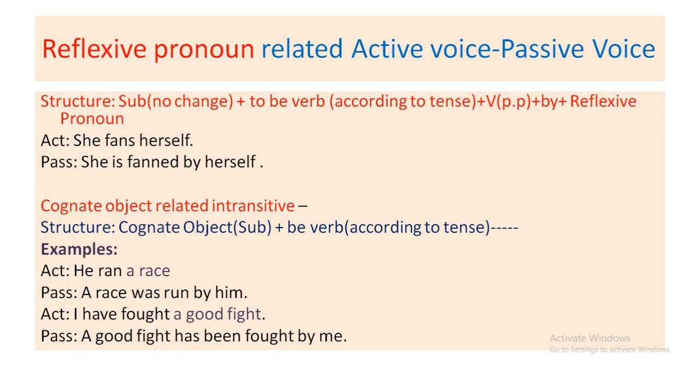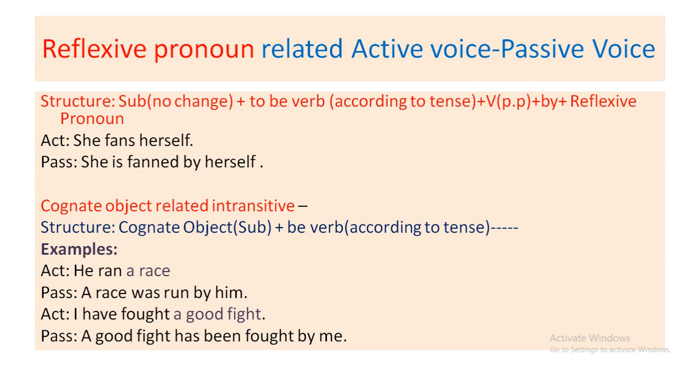Now go to next rule. Cognate object related intransitive. Now which one is cognate object? First of all, look at the example, then I will come to structure. He ran a race. That is, ran is the past form of run. But you look at the object, a race. That is, there is a similarity between verb and object. The object which comes from the verb is called cognate object.